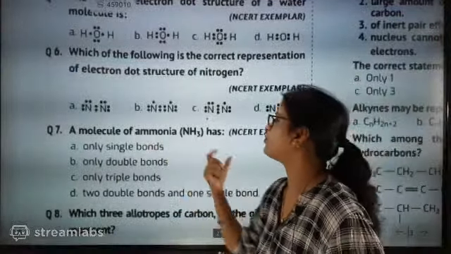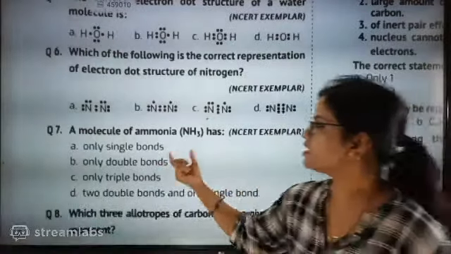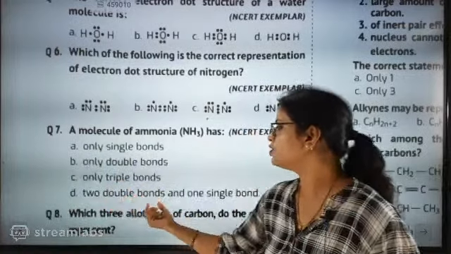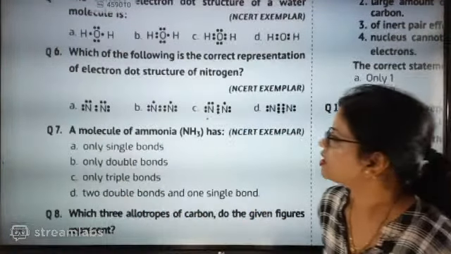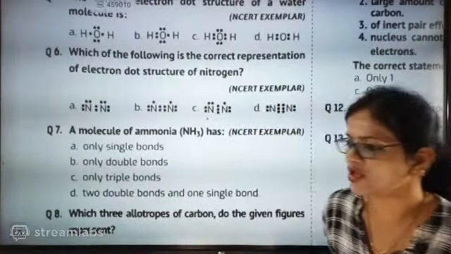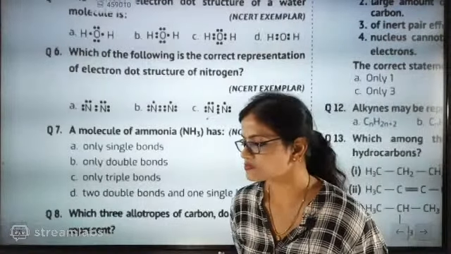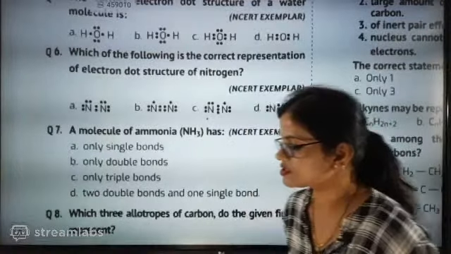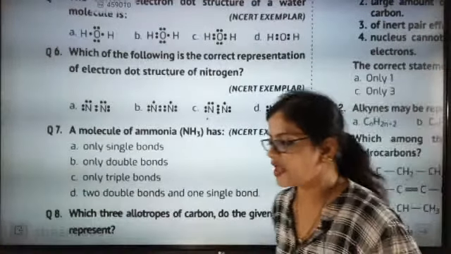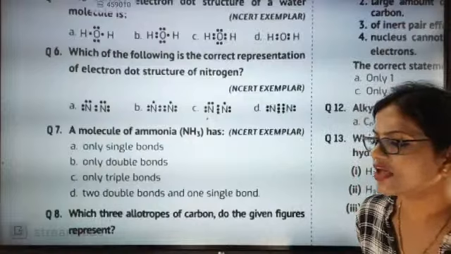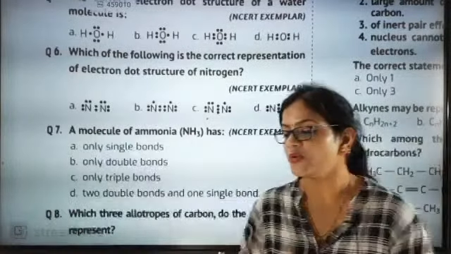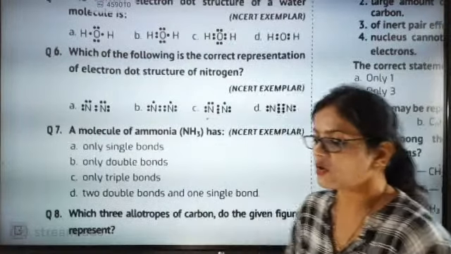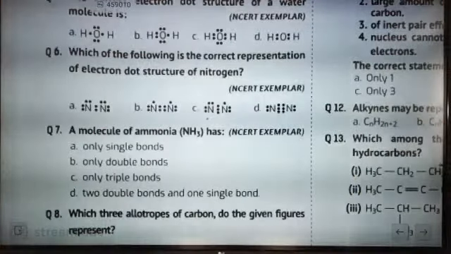Now a molecule of ammonia has: a single bond only, only a double bond, only a triple bond, or 2 double bonds and 1 single bond. Ammonia is having what bonds? What answer is going to be the correct answer for question number 6? Akshaya, what will be the answer? Ammonia is having what type of bond? Come on everyone, start answering the question.